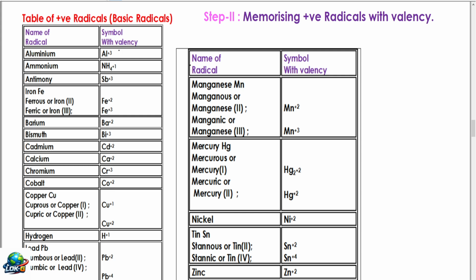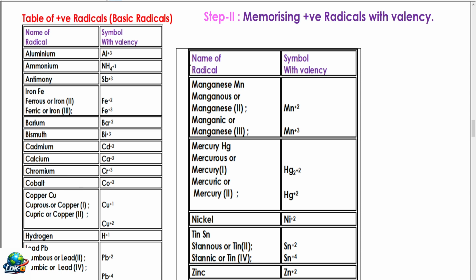Aluminium, you remember as Al plus 3, that is the valency. Ammonium NH4 plus 1, antimony Sb plus 3. Iron has got two valencies. Earlier it was called ferrous. Nowadays in IUPAC recommendation we call it iron, and in the bracket you write Roman numeral 2. It is written as Fe plus 2. Ferric: earlier you called it ferric. IUPAC recommended writing it as iron with Roman numeral 3 in the bracket, Fe plus 3. Barium Ba plus 2. Bismuth Bi plus 3. Cadmium Cd plus 2. Calcium Ca plus 2. Chromium Cr plus 3. Cobalt Co plus 2.